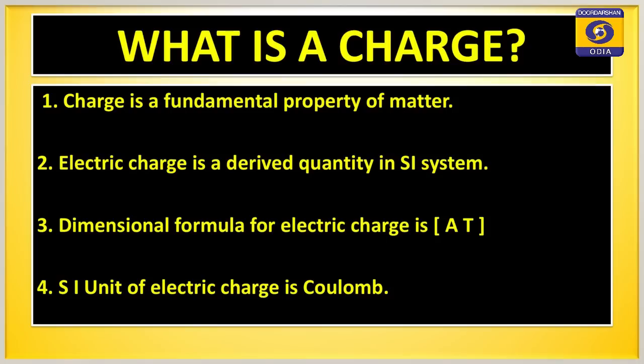Now, the question arises, what is a charge, or we can say, what is an electric charge? Charge is a fundamental property of matter. We can say electric charge is a derived quantity in the SI system. The dimensional formula for electric charge is AT and the SI unit of electric charge is coulomb. We can define coulomb in various ways. For a beginner, let us define coulomb as that amount of charge which, when it flows through a wire for 1 second, gives 1 ampere current.